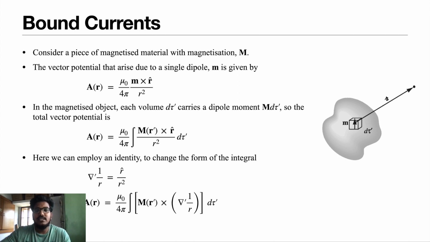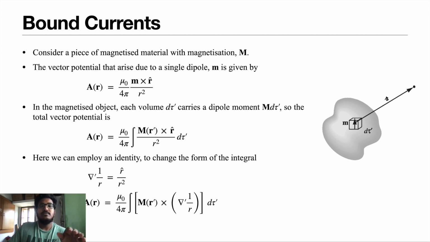So here we are considering a material with a net magnetization capital M, and also a single dipole, small m, in a small volume d tau. We are going to see how the magnetic field arising from this dipole affects a point P at distance r.